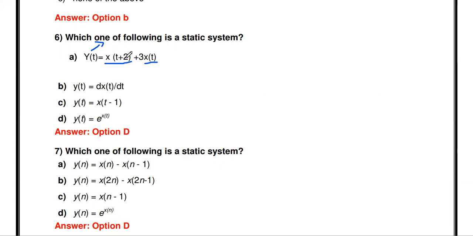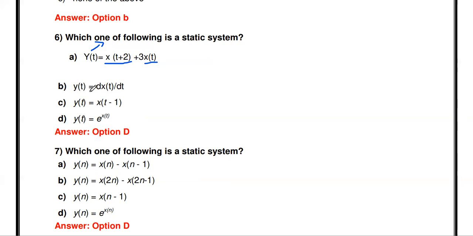What is x of t plus 2? The x of t plus 2 is called a future input. So according to this equation, the present output depends upon present input as well as future input. So the system is not static, it's dynamic. Already you know the definition: a static system means the system output only depends upon the present input.